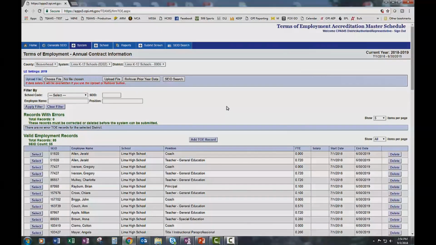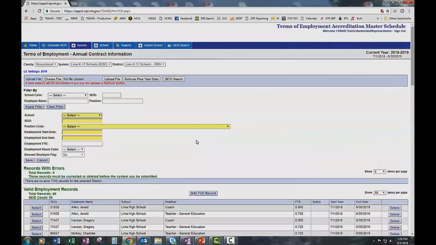And again, like the upload or the rollover, or simply adding each individual tow record, to add a record, click Add Tow Record. And then you'll need to fill in the highlighted information. And if they're an employee requiring FTE, you put in that information here as well. And then click Save.